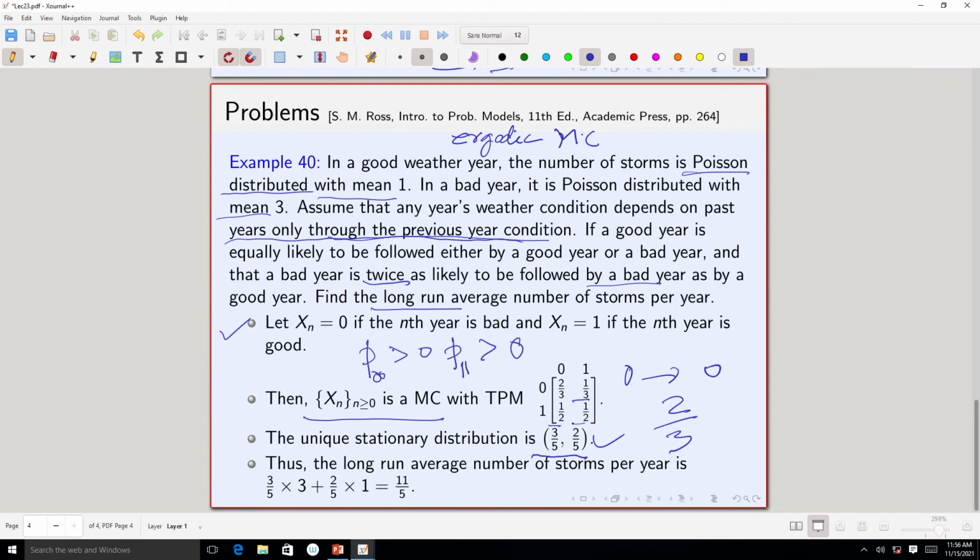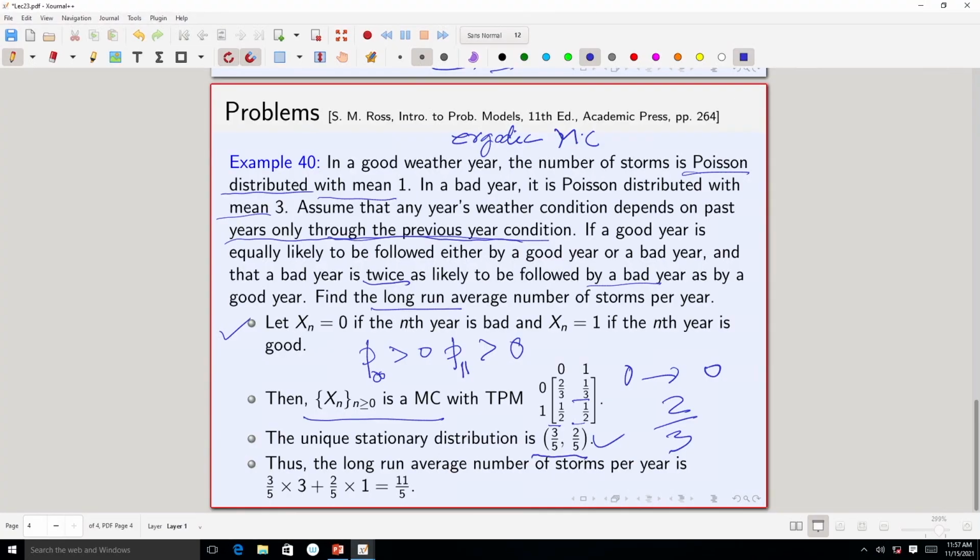Now, we have seen that if it is an ergodic Markov chain, that is, if it is irreducible, positive recurrent and aperiodic, then in the long run, the probability that you will find the Markov chain in state i is pi_i, no matter from what initial distribution you start. That is, the limit as n goes to infinity of P_mu(X_n = i) is equal to pi_i.